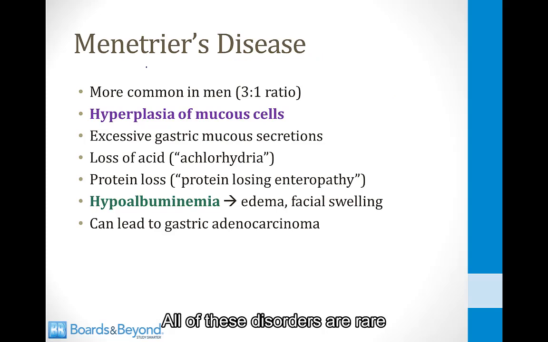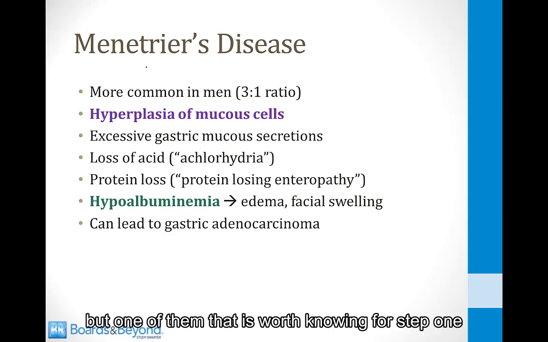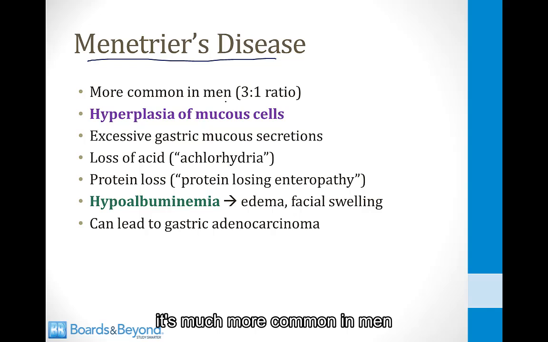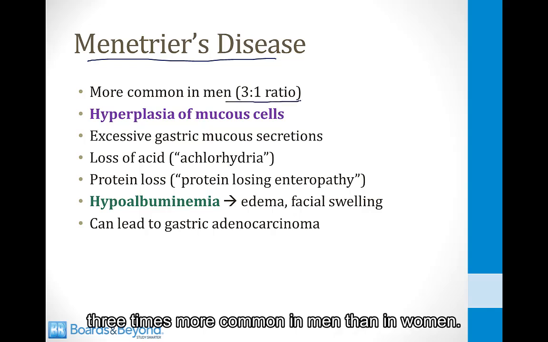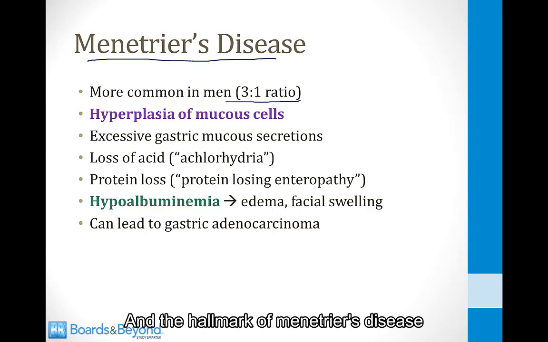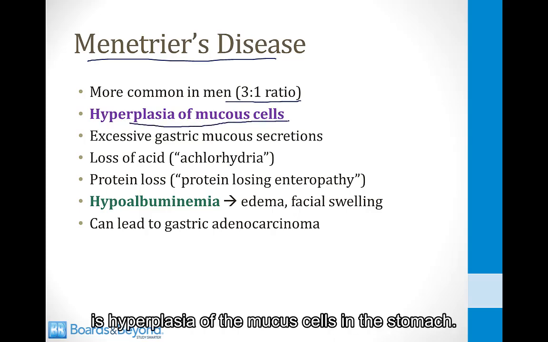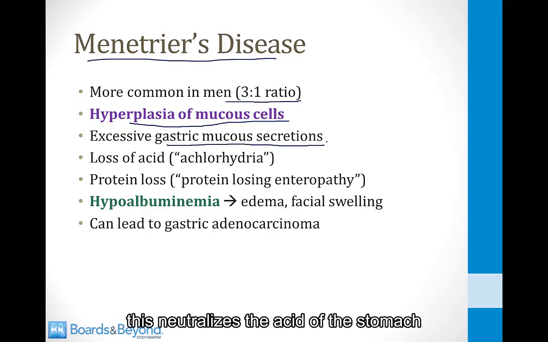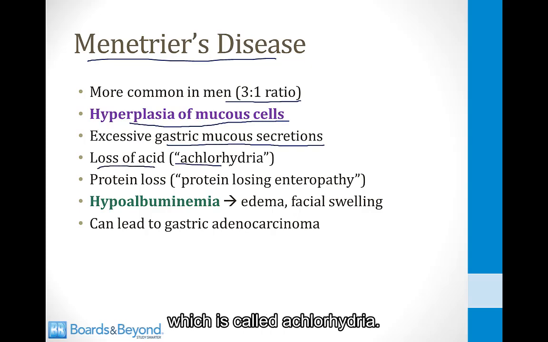All of these disorders are rare, but one of them that is worth knowing for Step 1 is called Ménétrier's disease. This is an acquired disorder of the stomach of unknown cause. It's much more common in men, 3 times more common in men than in women. And the hallmark of Ménétrier's disease is hyperplasia of the mucus cells in the stomach. As a result, there are excessive gastric mucus secretions. This neutralizes the acid of the stomach, and there's loss of acid in the stomach, which is called achlorhydria.